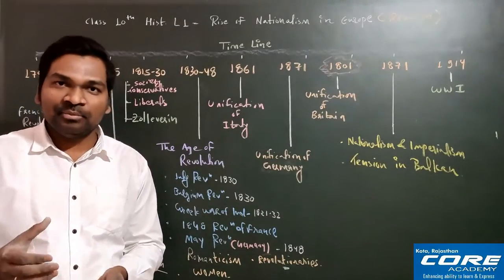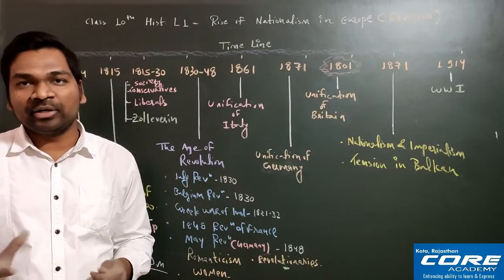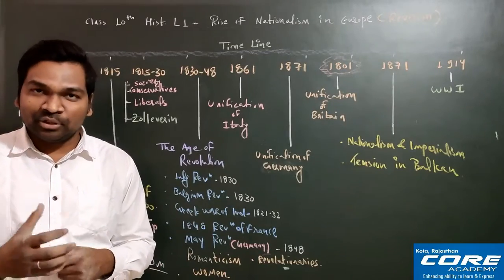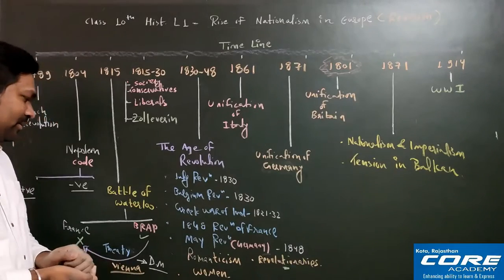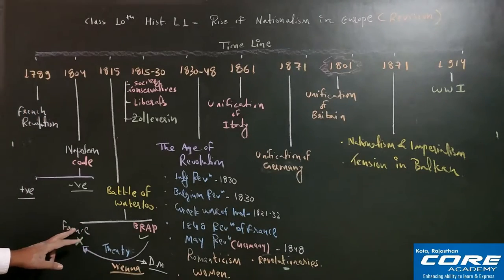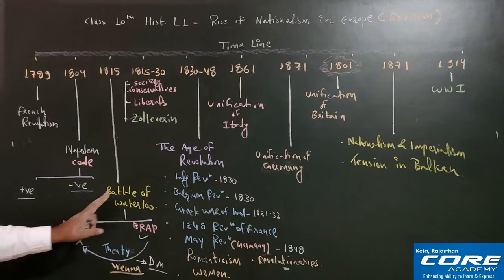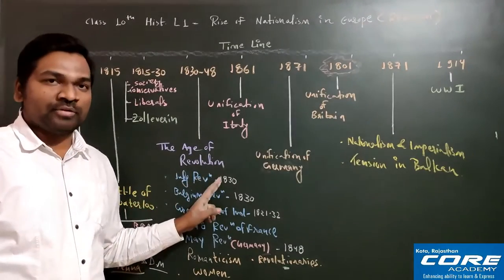Why will Charles X come? Because Louis XVIII will die in 1824. So after his death, the new king will be Charles X. Charles X will represent France till 1830. Why? Because in 1830 in France, what will happen? July Revolution will happen.